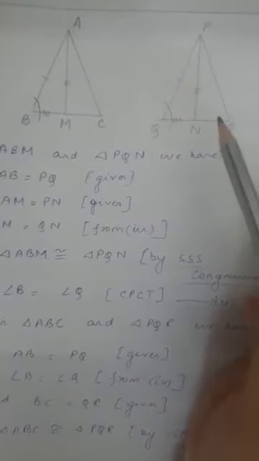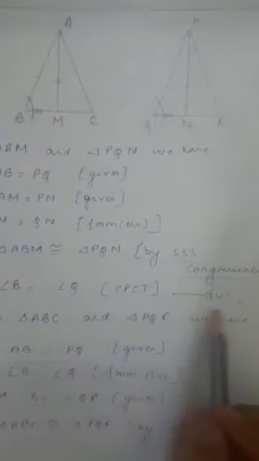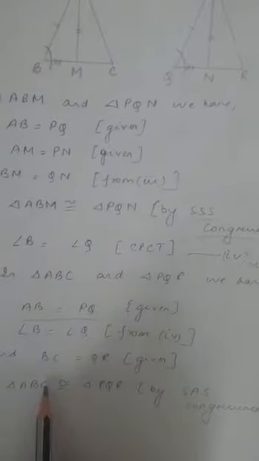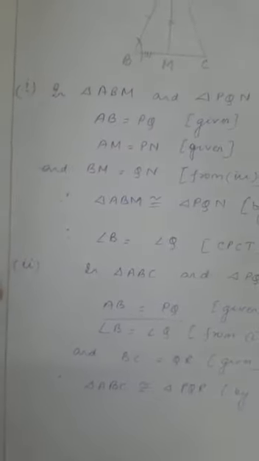Now we have to show that triangle ABC is congruent to triangle PQR. So for this one, let us consider these two triangles. We see here that AB is equal to PQ, it is given. Then angle B is equal to angle Q, from number 4 we got this one. And BC is equal to QR, this is also given. So we can say that these two triangles ABC and PQR are congruent to each other by SAS congruency. For the first sum we got SSS congruency, and for the second one we got SAS congruency. Thus these two proofs are done.